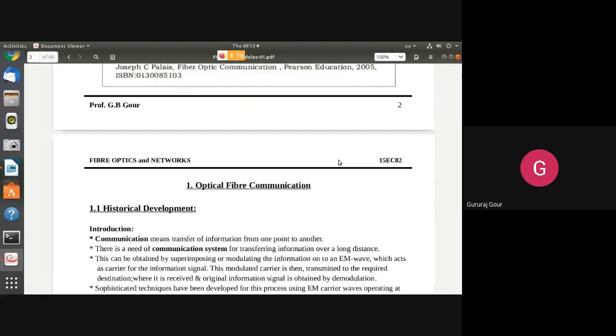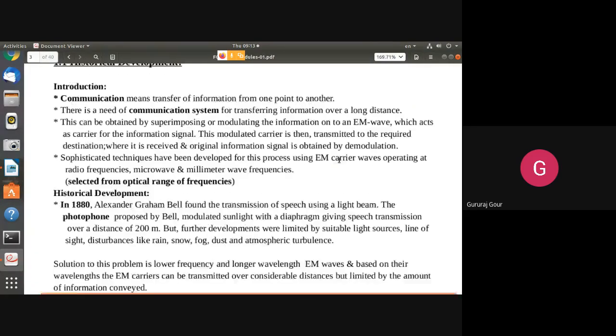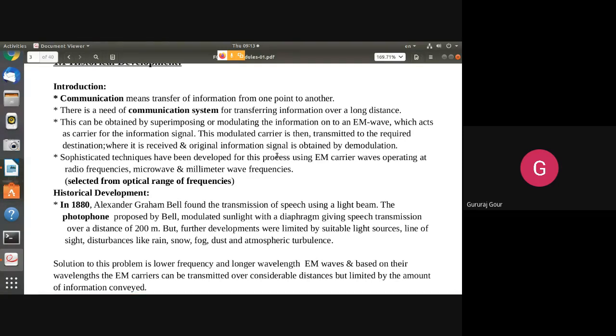So let us start with the history here. Communication is mainly required to transmit information from one place to another place. That we all know. But how to transmit this? If you take, for example, two people, suppose now we can see some background noise is there, and I'm talking.